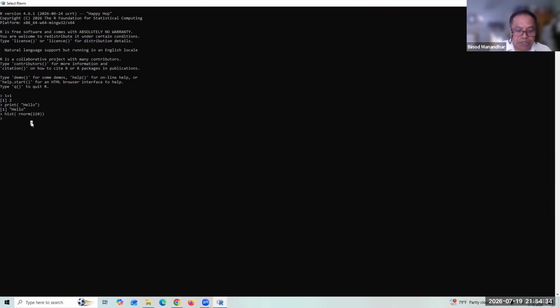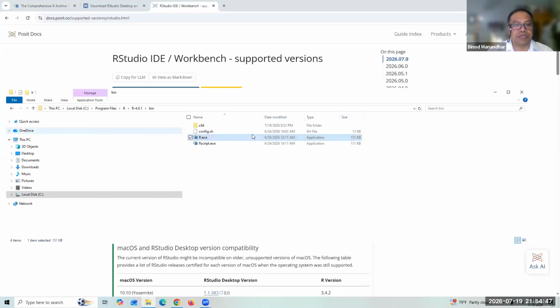Now to quit this, type q and open parenthesis, then it will quit here. And it asks to save workspace. If you want to save the workspace, then you save. I don't want to save it, so n. Now it quit here, right? Now R is installed here.